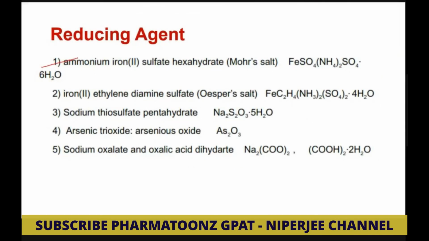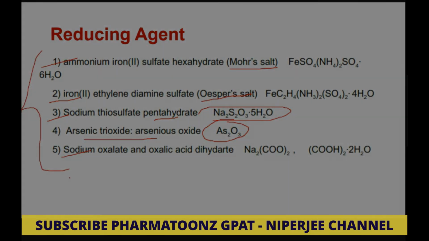And these all are reducing agents, like Mohr's salt that we have discussed in one of the methods. Ethylene diamine sulfate and Oesper's salt are also reducing agents. Sodium thiosulfate pentahydrate is used in iodometry, bromatimetry, and iodatimetry. Arsenic trioxide is used for standardization of various standard compounds, as are sodium oxalate and oxalic acid. So these all are reducing agents used in oxidation reduction.